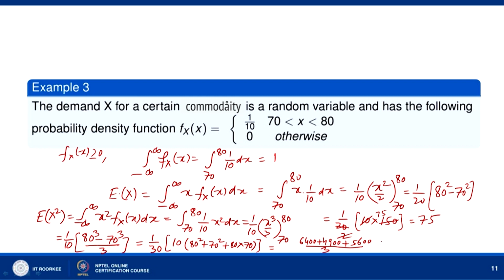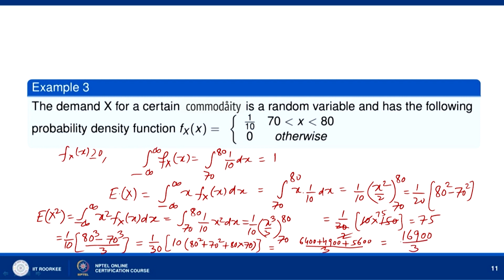So, this will come out to be 16900 over 3. Okay, so this is E[X²].